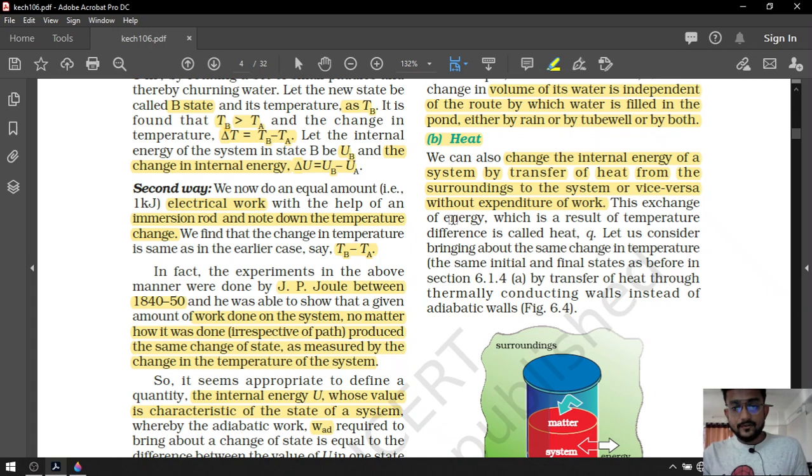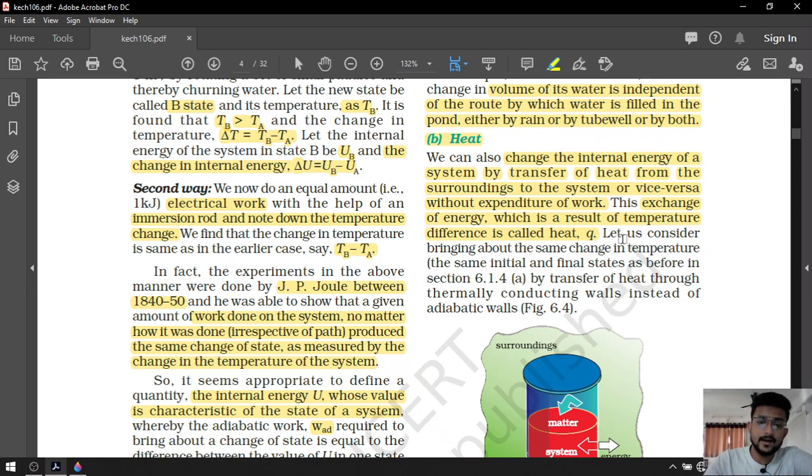This exchange of energy, which is the result of temperature difference, is called heat. The symbol will be Q. Remember that. What is heat? If you exchange the energy and there is a change in temperature, then that change in the energy is known as a change in the heat, and the symbol is Q.